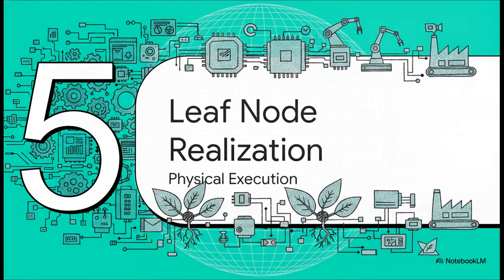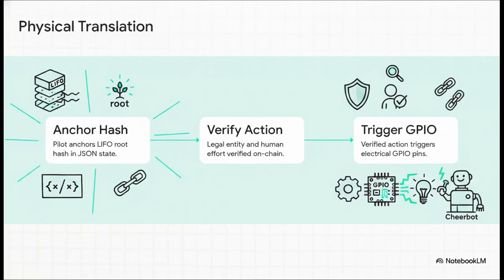Now, this immense computational effort isn't just digital theory happening in some void. It inevitably trickles all the way down to the physical world. Let's look at Section 5, Physical Leaf Node Realization. This physical realization totally bypasses top-heavy command chains. First, the pilot anchors a LIFO root hash in a JSON state tree, basically planting an unchangeable digital fingerprint. Then, the legal entity and human effort are securely verified on-chain. Finally, that verified action directly triggers physical hardware. In this case, a cheerbot's electrical GPIO pins.